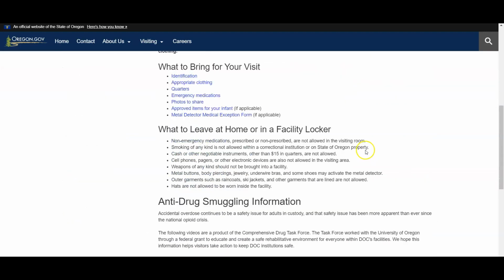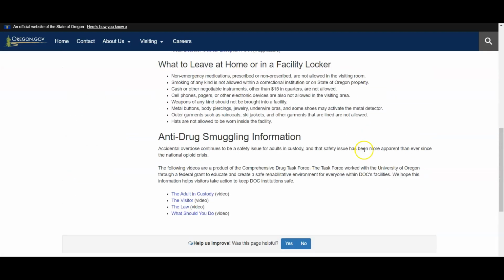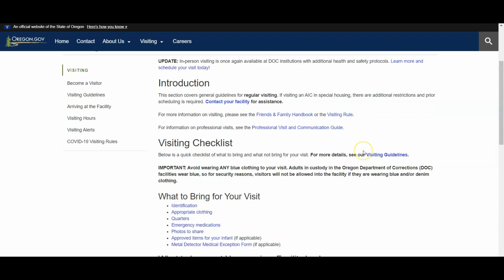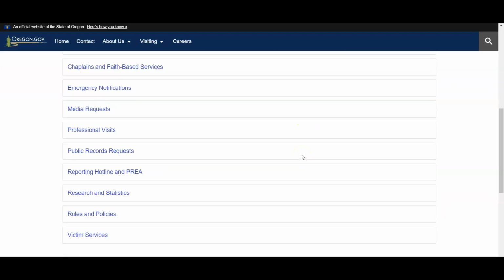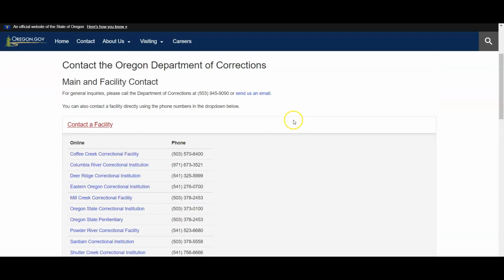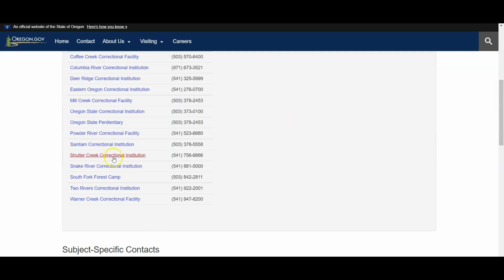Let's just take a look. So these are just general instructions. Okay, so they want you to contact your facility. Might as well go through that and see. Okay, so then finally you can get to the phone number that you like.